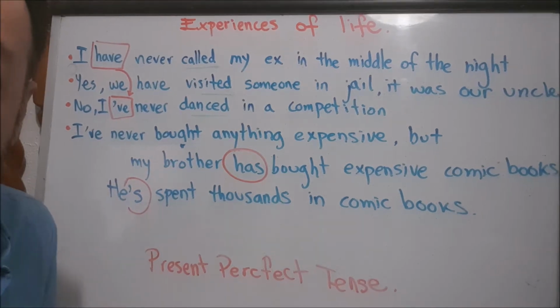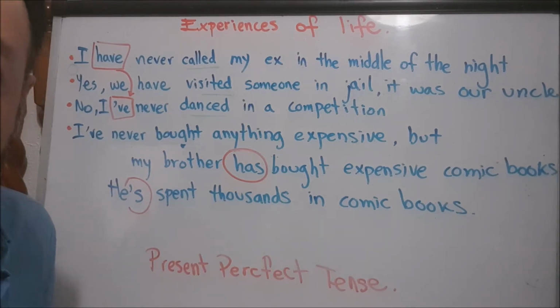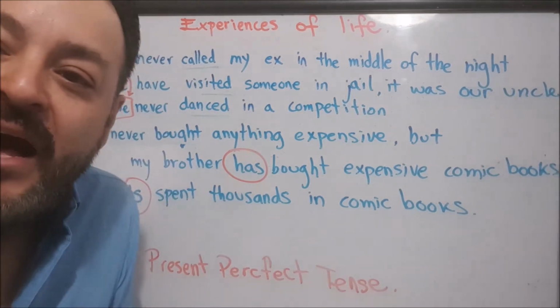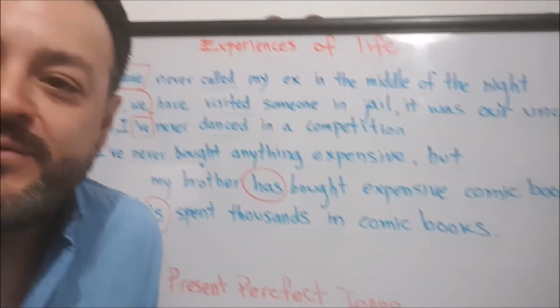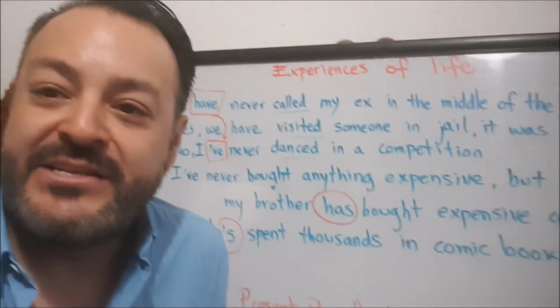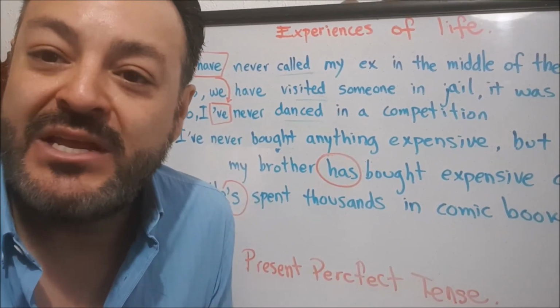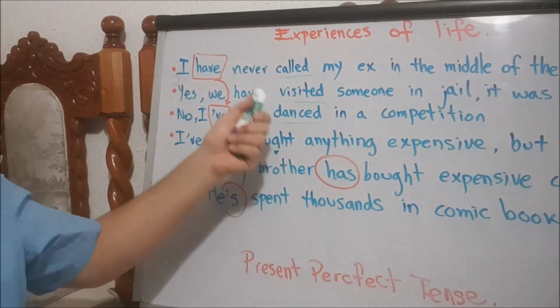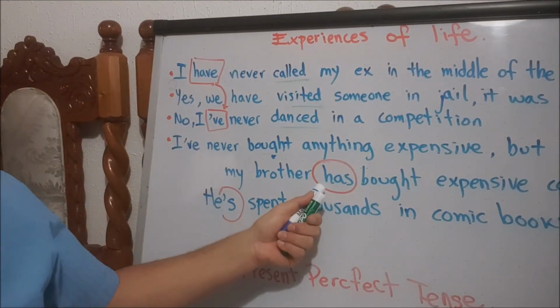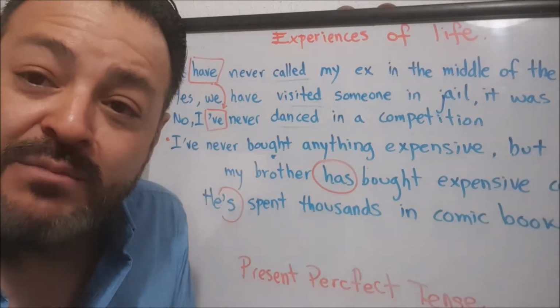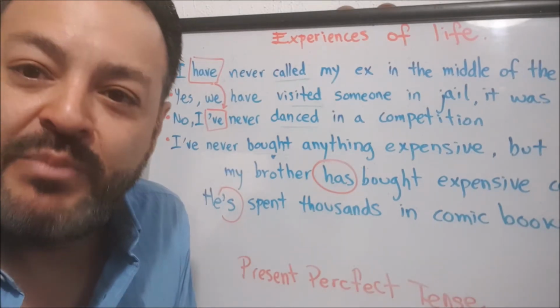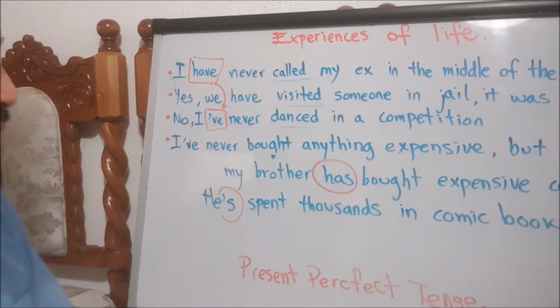They are also in past participle. So, affirmatives, negatives, and interrogatives in present perfect tense use the auxiliaries have and has, and the main verbs always in past participle.